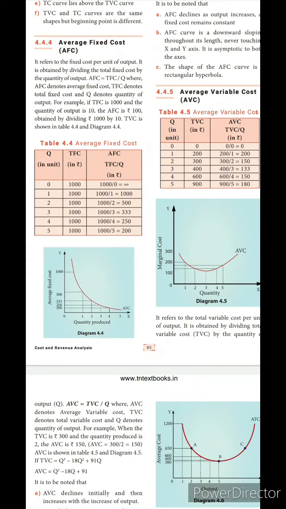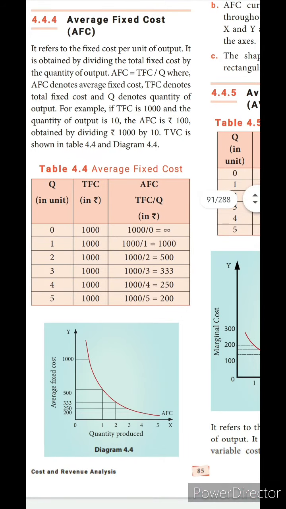In today's session, you are going to learn about average fixed cost, average variable cost, and also average total cost. Okay, average fixed cost. This one we can derive from the total fixed cost. How we obtain this is by dividing the total fixed cost by the quantity, and we will get the average fixed cost.